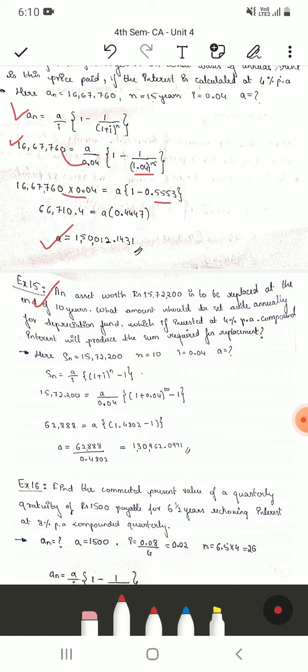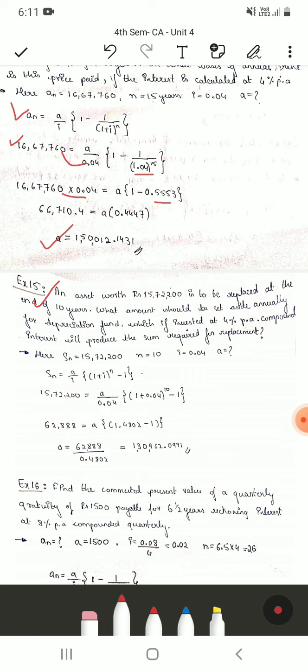Then they have given an asset worth rupees 15,72,200 to be replaced at the end of 10 years. What amount should be set aside annually for a depreciation fund if invested at 4% per annum? Compound interest will produce the sum required for replacement.